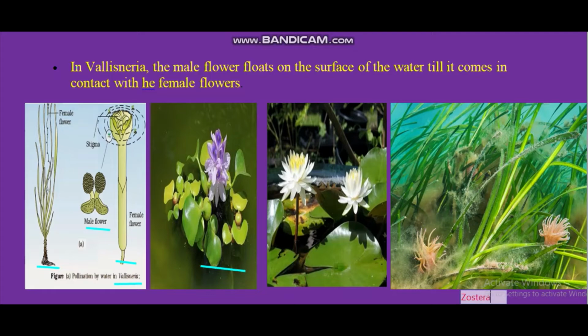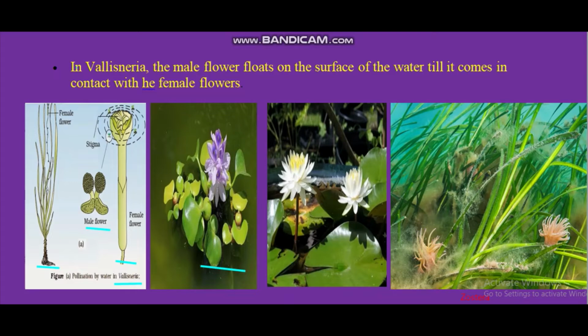So Zostera is a seagrass. It is a submerged plant, and here we can see the flowers, beautiful flowers. Pollen grains are lightweight, and from here they are released from the flower.